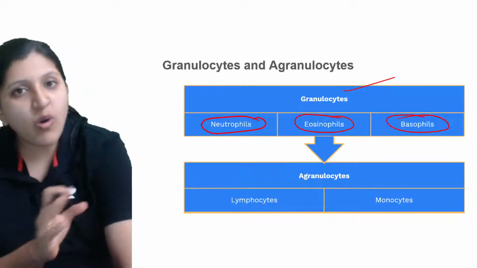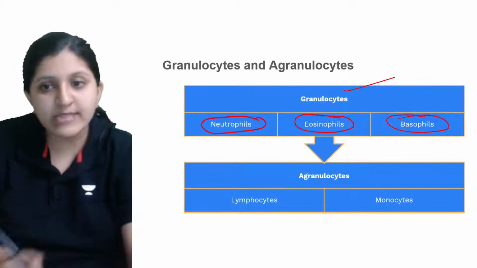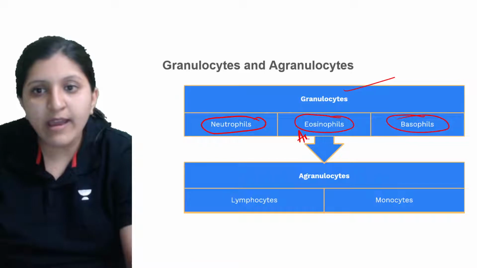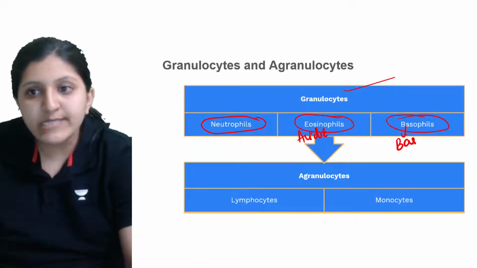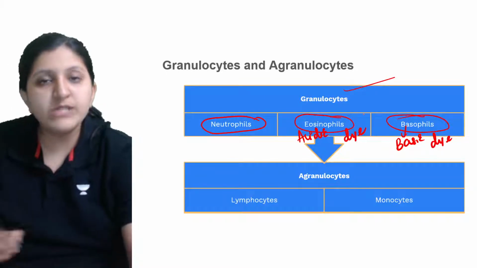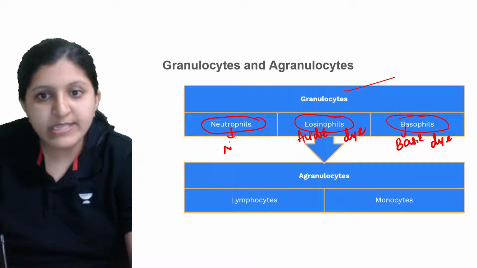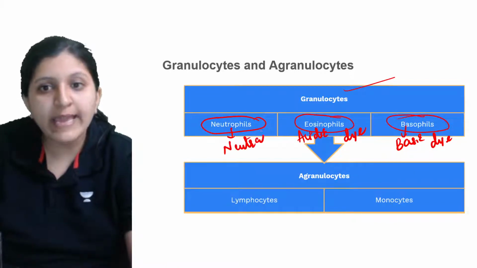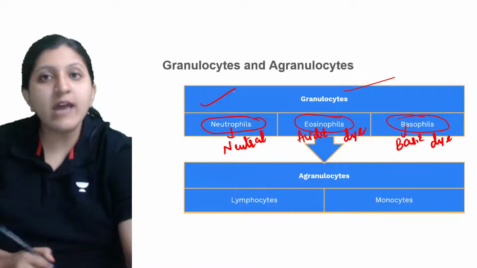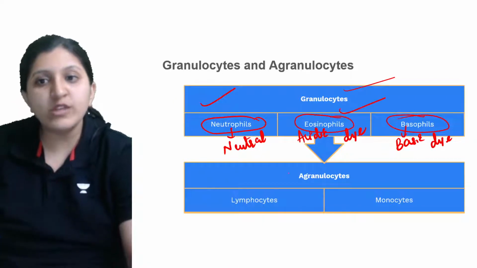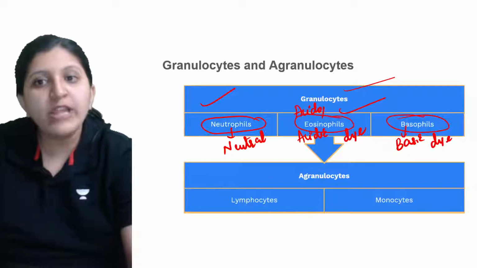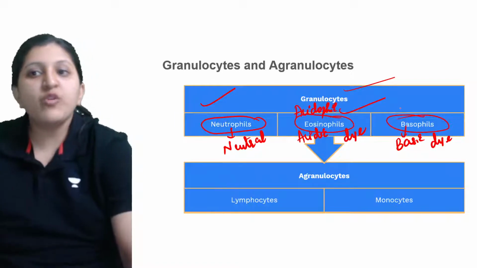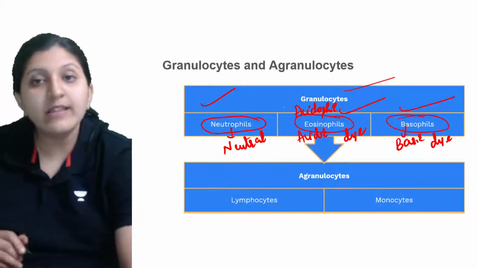Not all the dyes are taken by all the cells. This one will take an acidic dye, this is going to take the basic dye, and this is going to take the neutral dye. The dye is basically coloration for observing under a microscope. Based on that, the names are given as neutrophil, eosinophil, which we can also call an acidophil, and then a basophil. So these are the granulocytes.